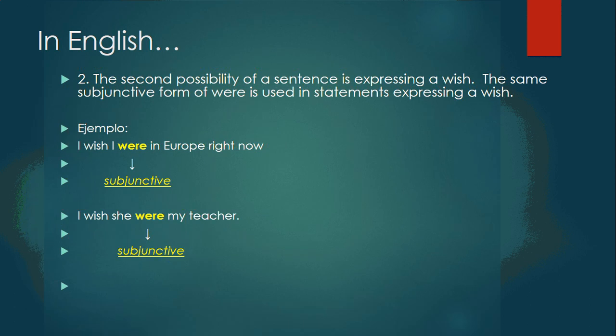The second possibility is expressing a wish. The same subjunctive form of were is used in statements expressing a wish. I wish I were in Europe right now. I wish she were my teacher. And those were, both are the subjunctive in English.